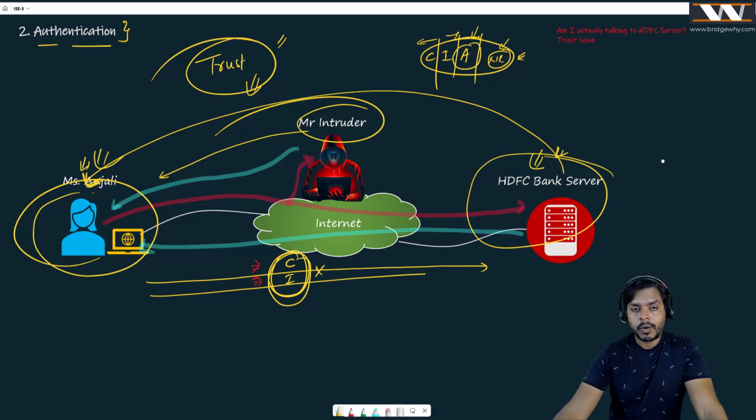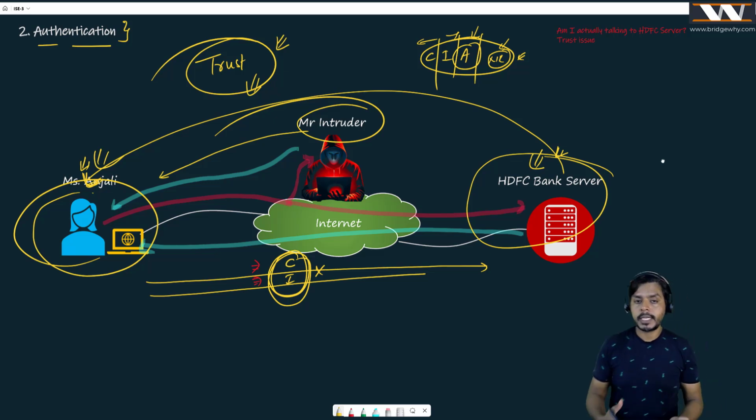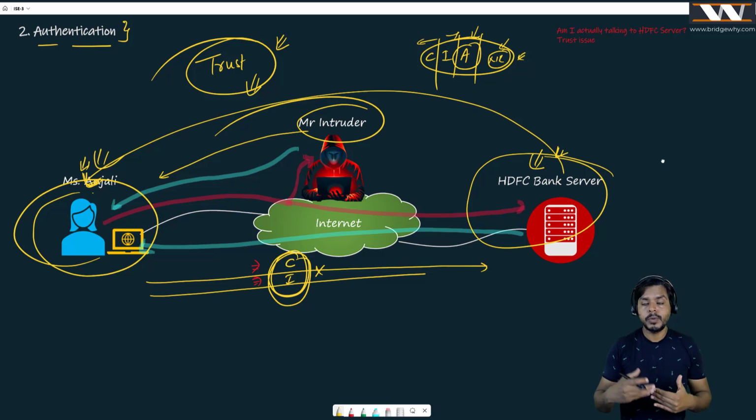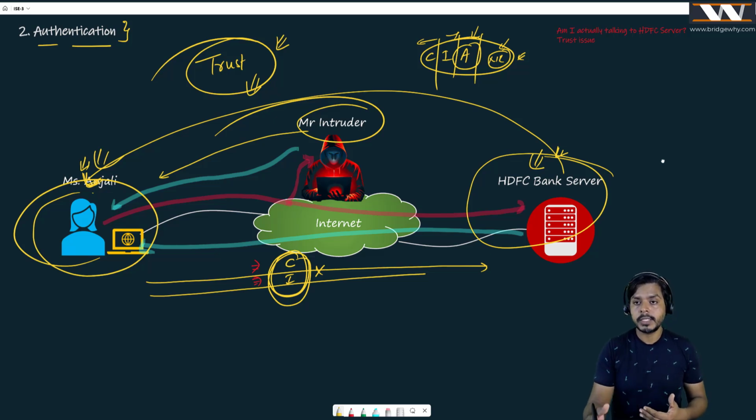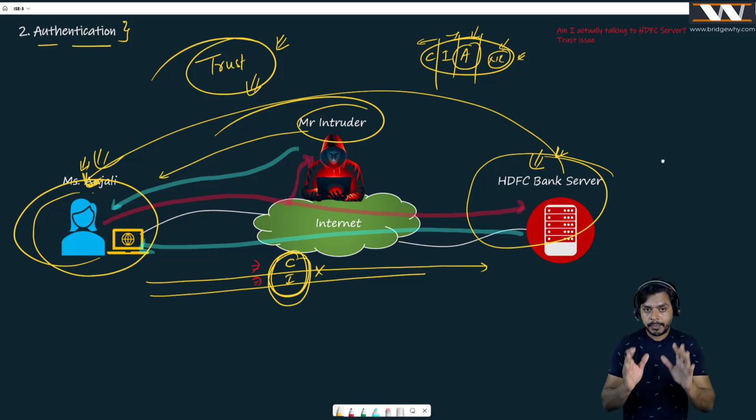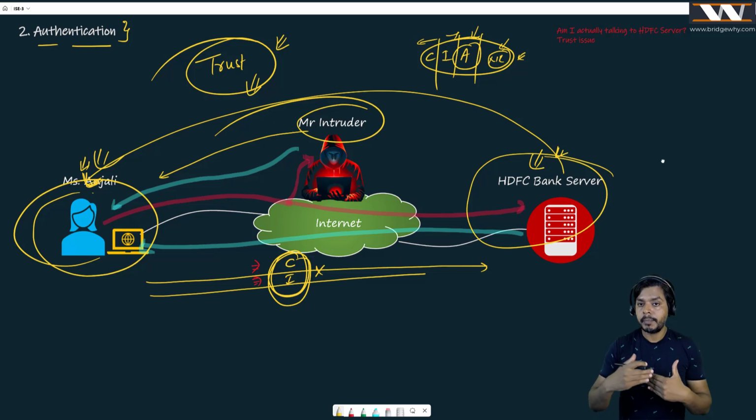Believe me, on this word, every communication is happening. If we can trust HDFC Bank, we can talk to HDFC Bank. If we can trust the Google server, we can talk to the Google server. Otherwise, if this trust is not there, then believe me, anybody can take advantage. So if I open my laptop and it is talking to HDFC Bank, the complete system is built on trust.